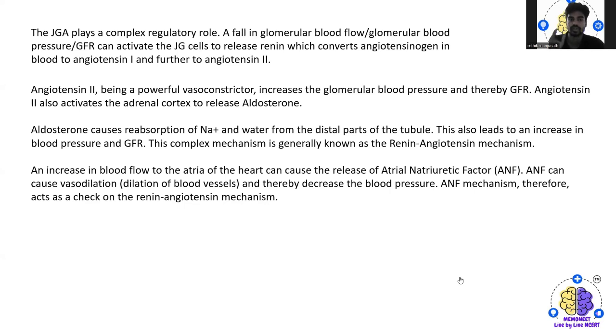So what is the angiotensin mechanism? It is nothing but angiotensin 2 being a very powerful vasoconstrictor, it increases the glomerular blood pressure, thereby the GFR. Angiotensin 2 also activates the adrenal cortex to release this aldosterone. And this aldosterone causes the reabsorption of Na plus and water from the distal part of the tubule. And this leads to the increase in the blood pressure as well as GFR. And this complex mechanism is called the renin angiotensin mechanism.